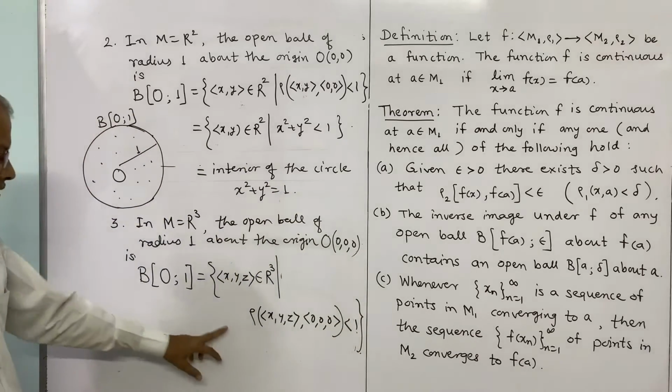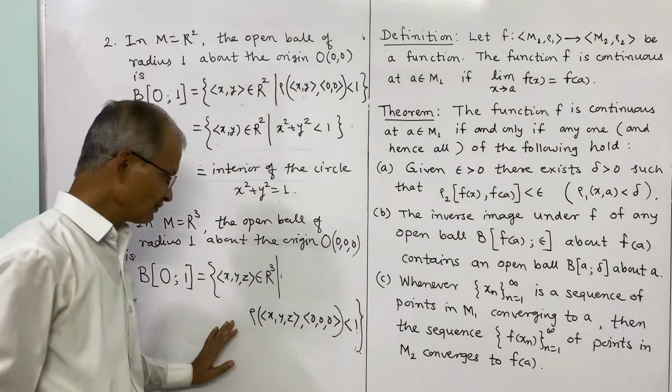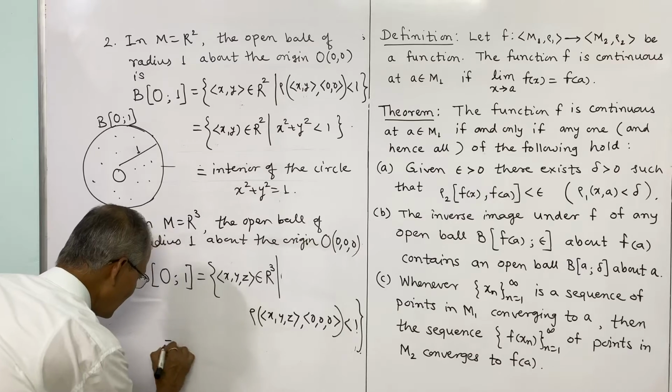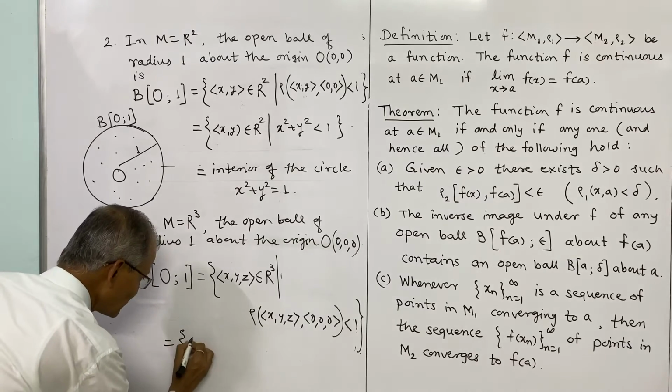So this is the open ball. Now what this will represent, again, this will be (x, y, z).